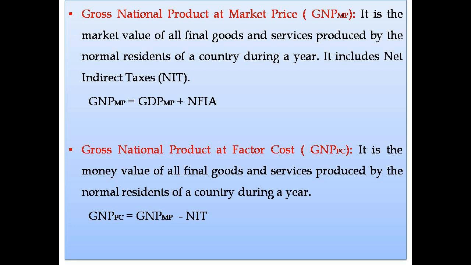So NNP-FC is also called national income because NNP-FC is always equal to the income earned by the people in the form of rent, wages, interest and profit. So NNP-FC will always be equal to factor income, and factor income is nothing but national income. So NNP-FC is called the national income of a country. So that's all about the various aggregates connected with the national income.